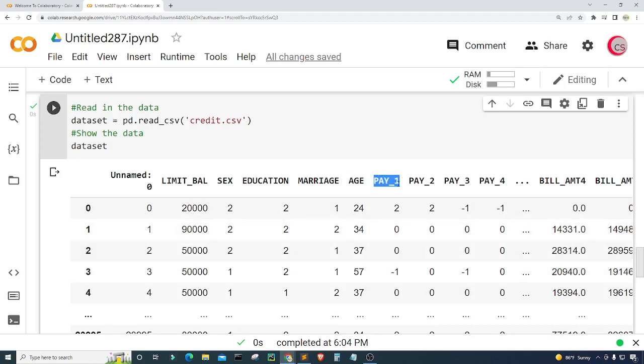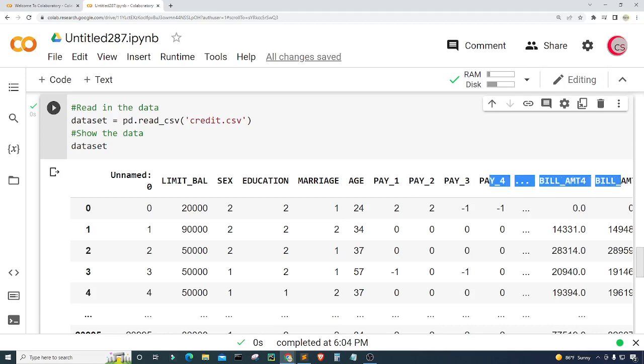And then we have a column called pay_1. Here, any column that has pay is meant to represent the repayment status for that person. So it's going to be the repayment status in months ago. For example, pay_1 means repayment 1 month ago. Pay_2 means repayment 2 months ago, and so on and so forth.